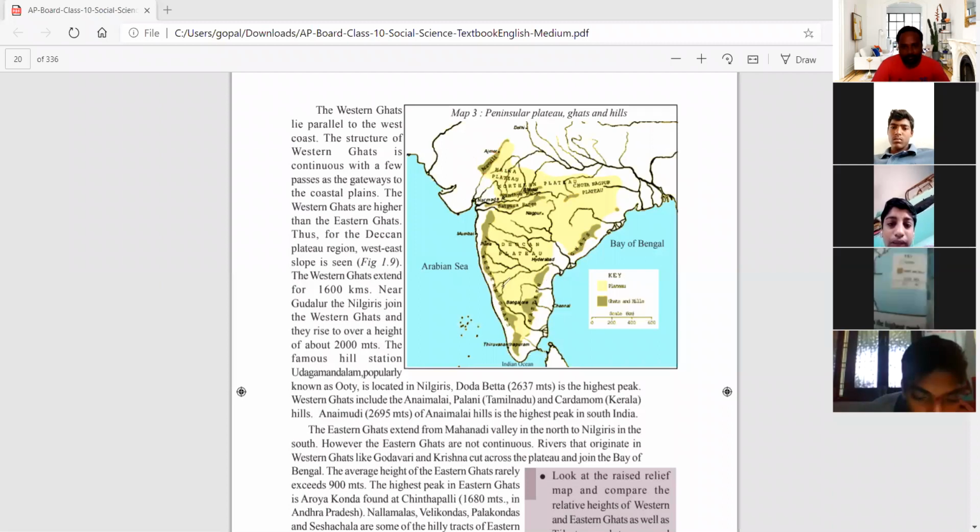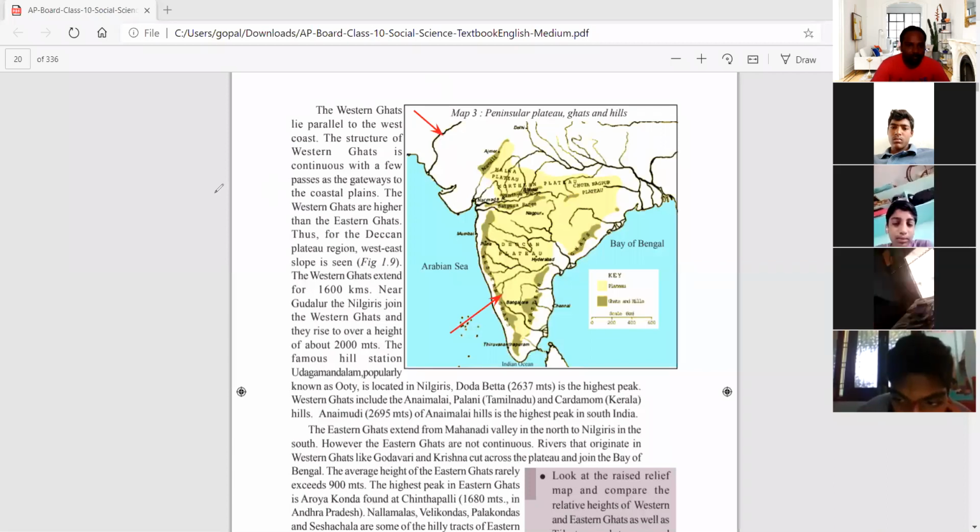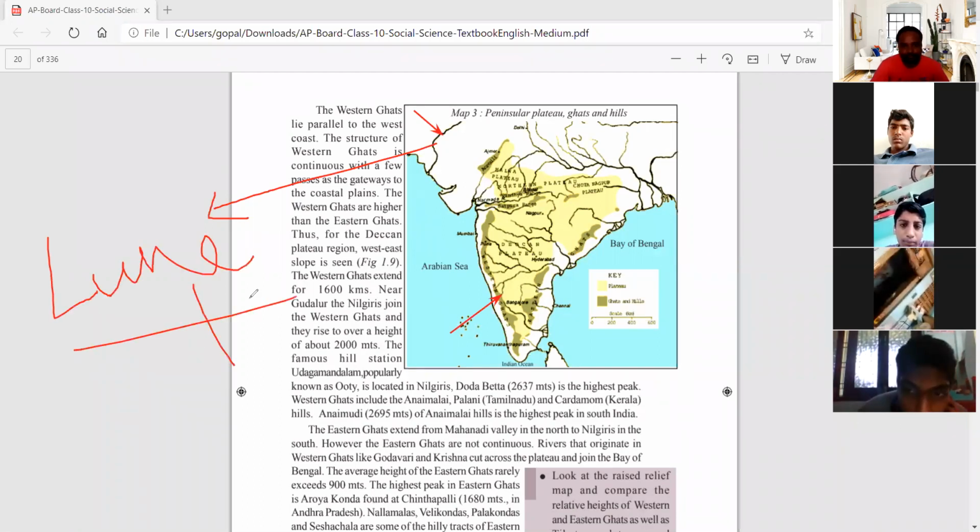And here also we can see this one. Here this is called the Krishna River. Once again, I'm just reminding you. And one very important thing here, one more river is there, the Luni River. Its name is just Luni River. So this one is very important. So Luni or Loon River, very important. In Rajasthan, sometimes they may ask to point out the Luni River.